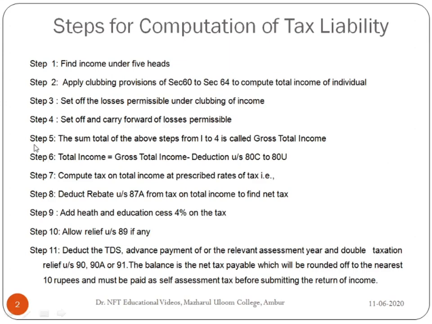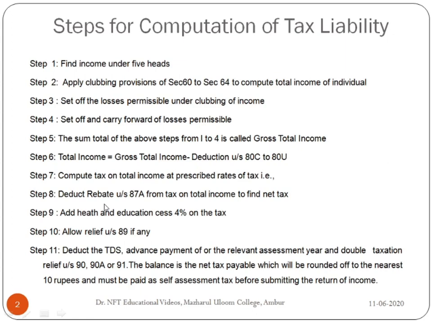Finally, the step 5, the sum total of all the above steps from 1 to 4 is called gross total income. Total income is gross total income minus deduction under section 80C to 80U. Step 7 is compute tax on total income at prescribed rates of tax. Deduct rebate under section 87A from tax on total income to find the net tax.